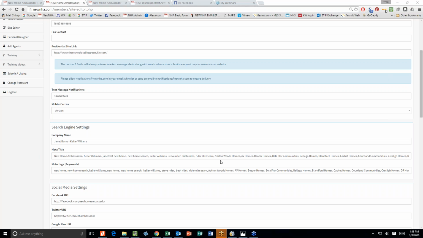Search engine settings. So this is when Google's indexing.